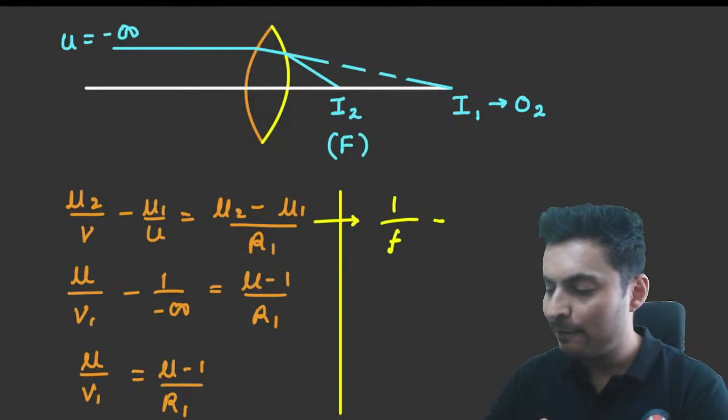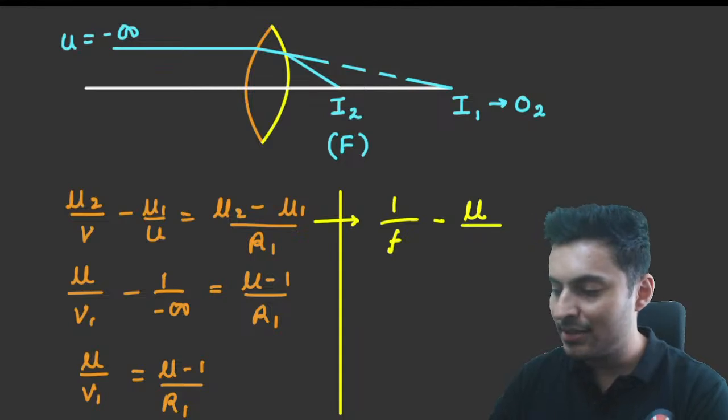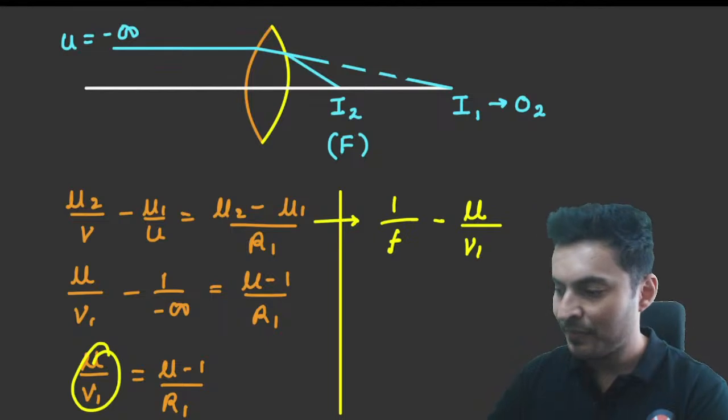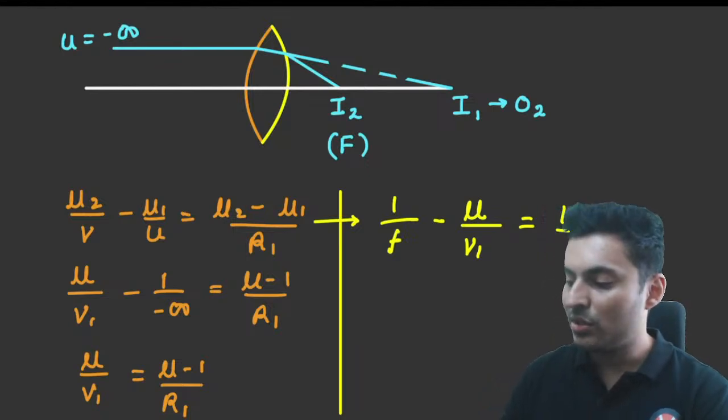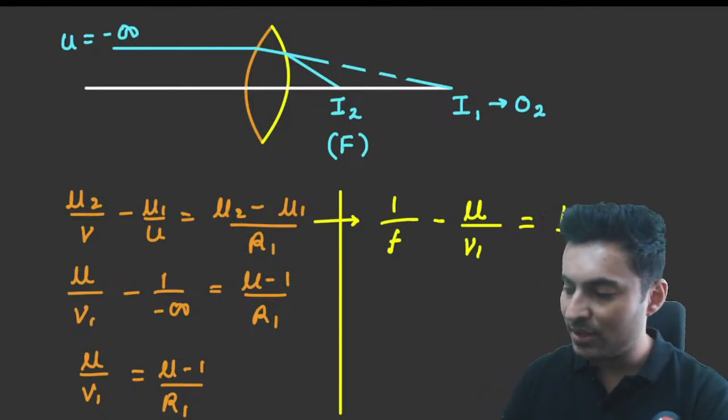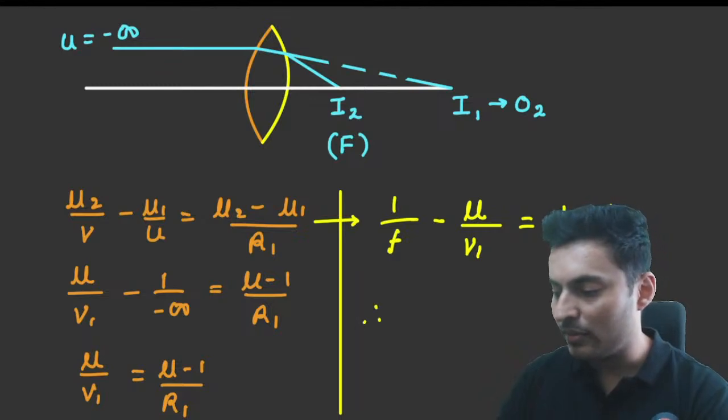Mu1 is the refractive index of glass, and the object distance will be the previous one's image distance. That's how we do it. So 1 by F minus mu by V1 is equal to 1 minus mu divided by R2. So from this you will get the answer by solving this.